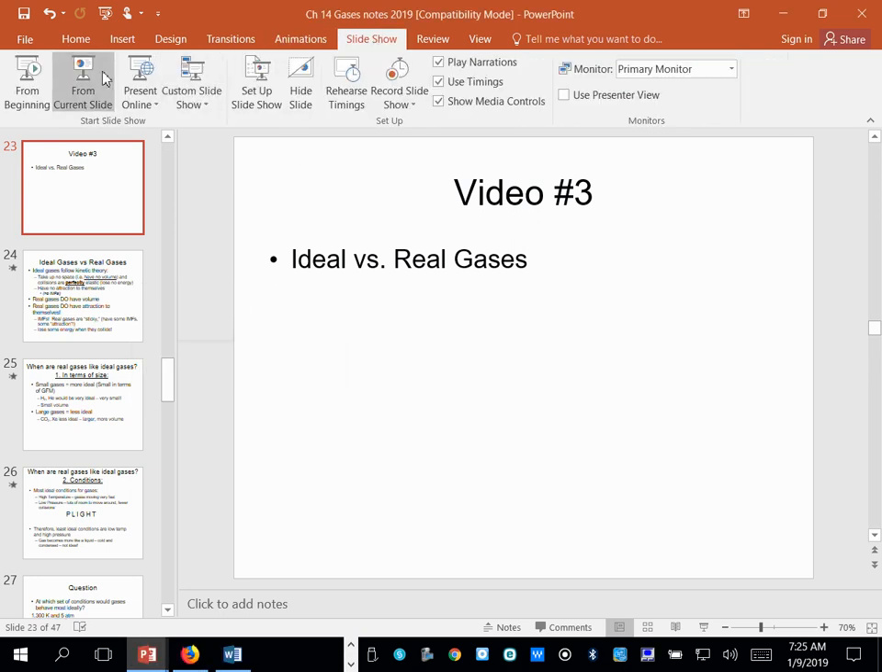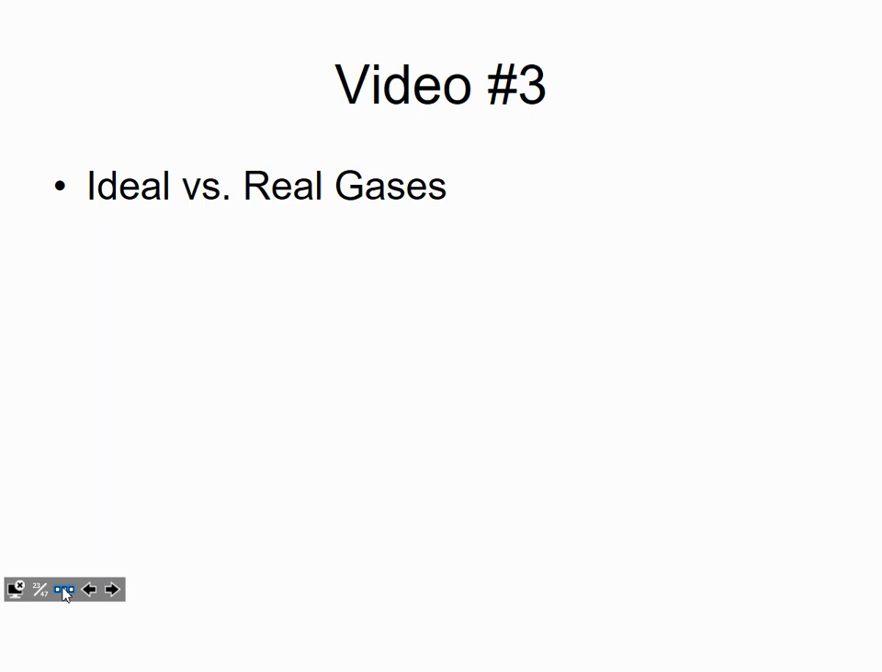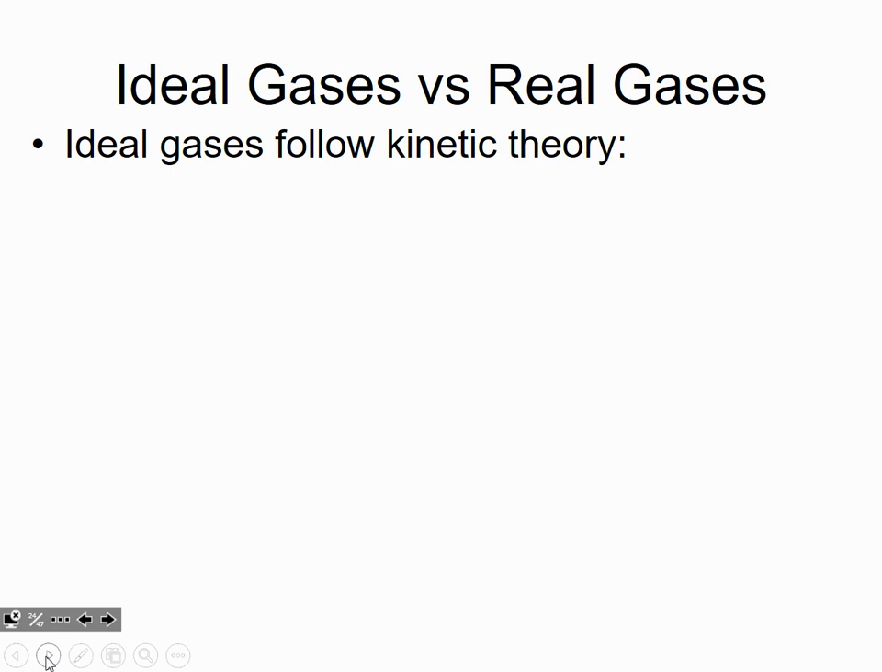This is video number 3 in our gases unit, so you want to make sure you got your notes turned to that page. And this video is all about the difference between ideal gases and real gases, and under what conditions we can get real gases to behave like ideal gases. So the first thing that I want to remind you of is that ideal gases follow kinetic molecular theory, KMT, kinetic theory. So what does that mean again?